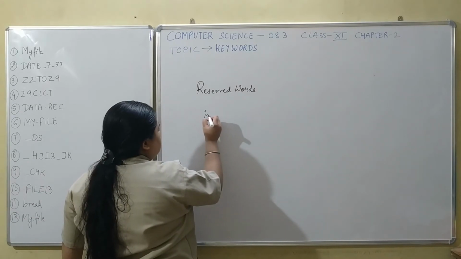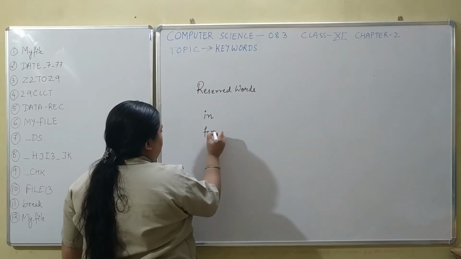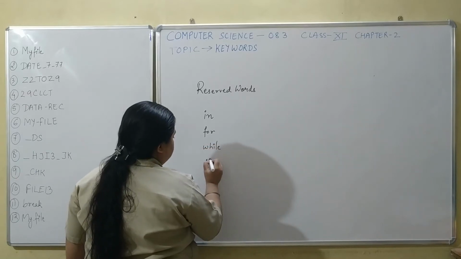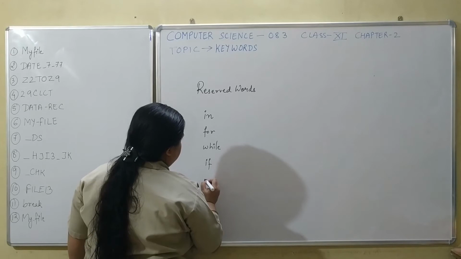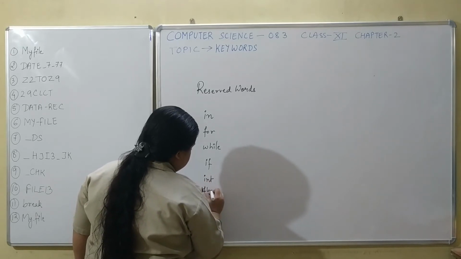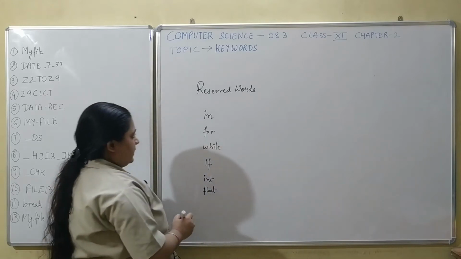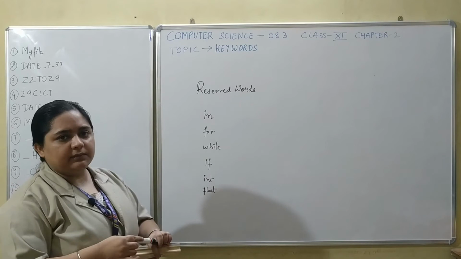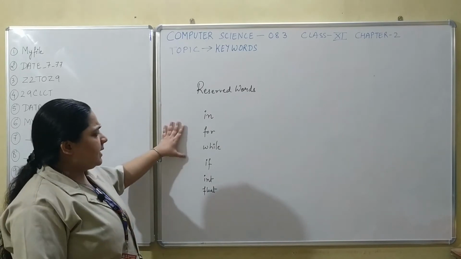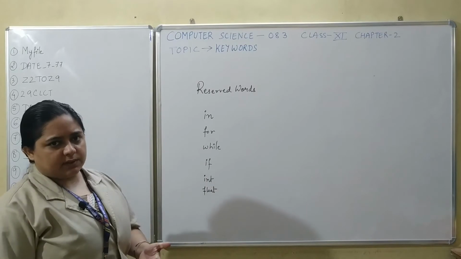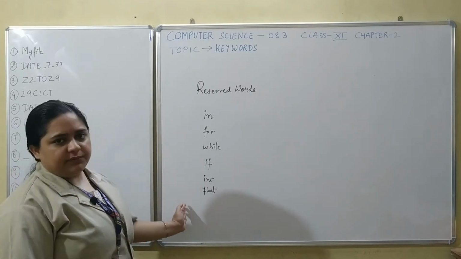Sometimes we use in, for, while, if, int, float. So these are all various keywords or reserved words. There are many hundreds of reserved words in any programming language. Okay, I have only named a few of them.